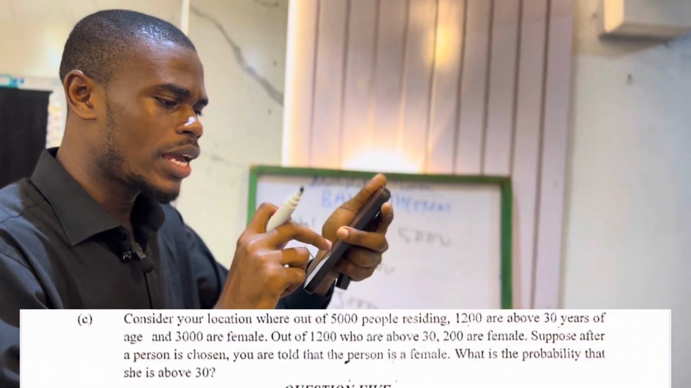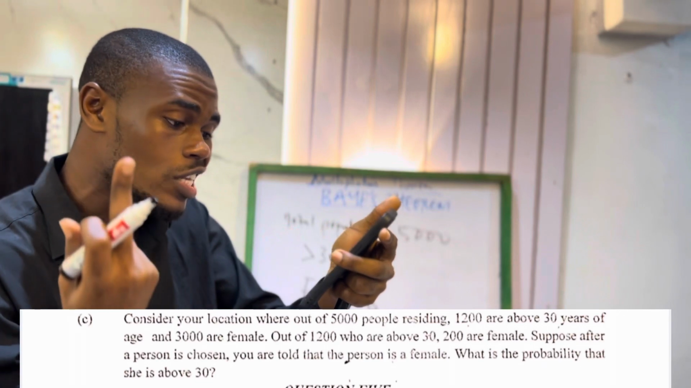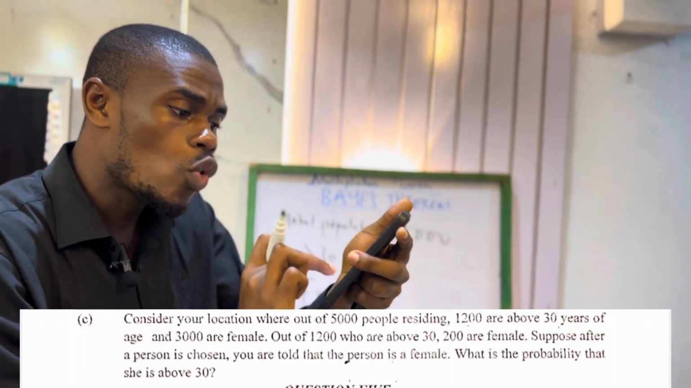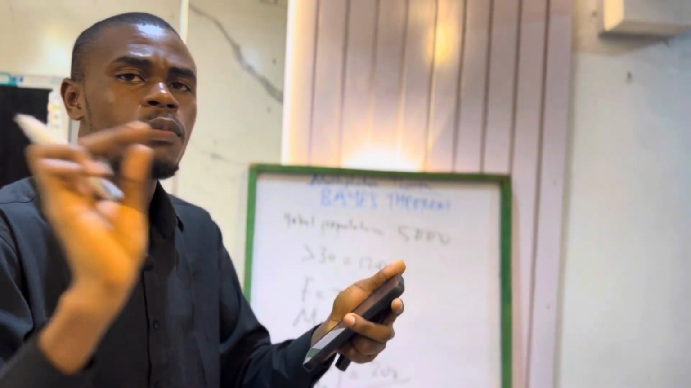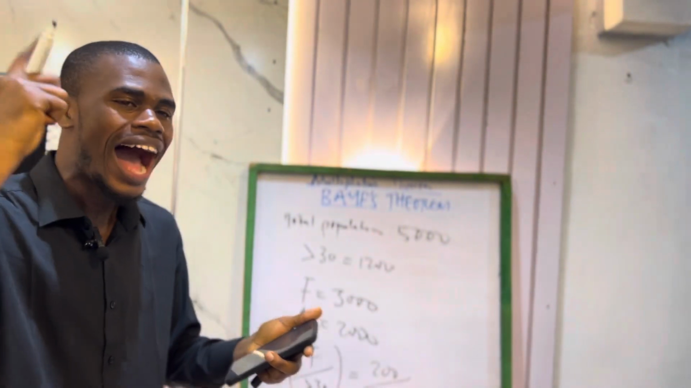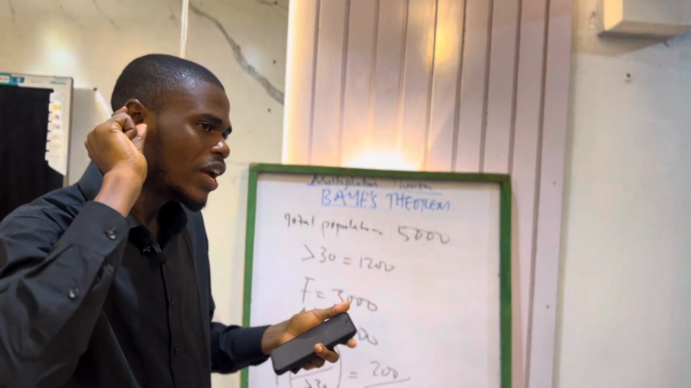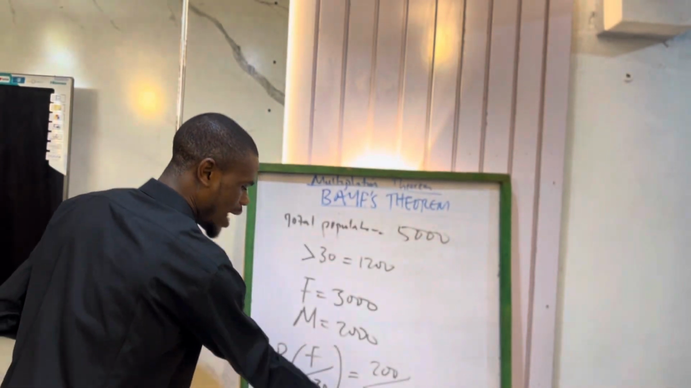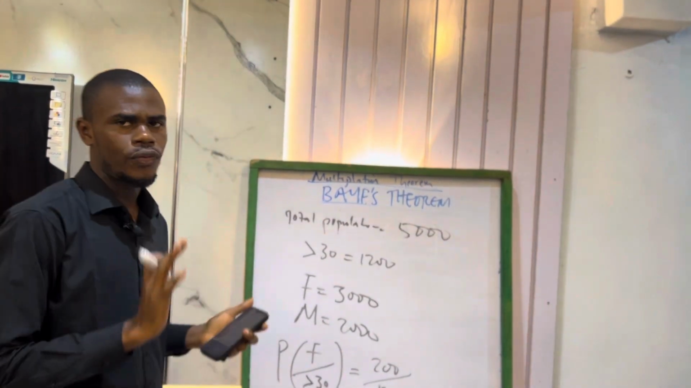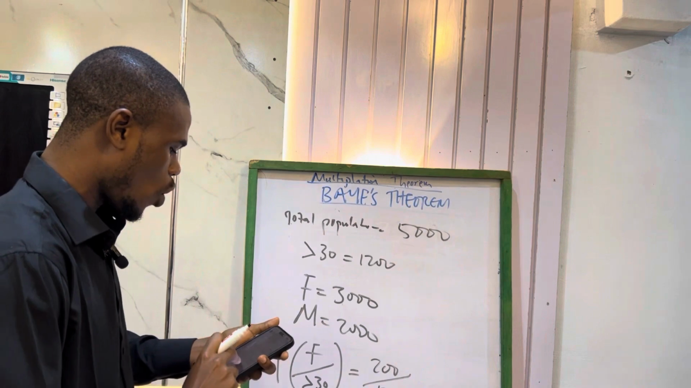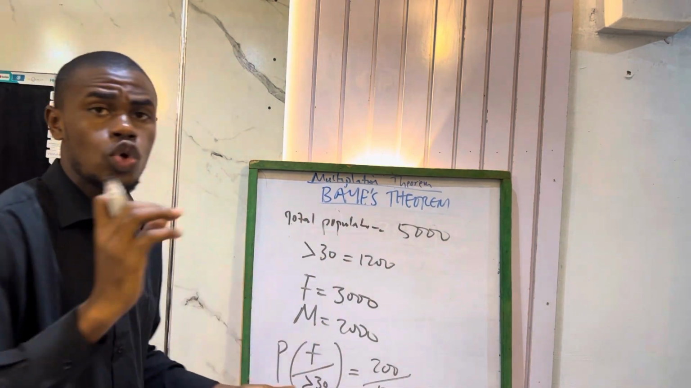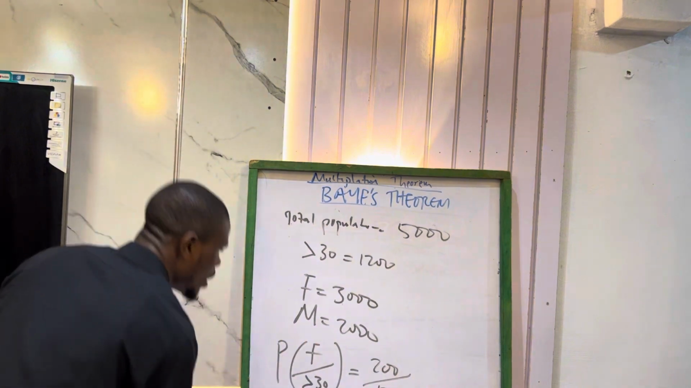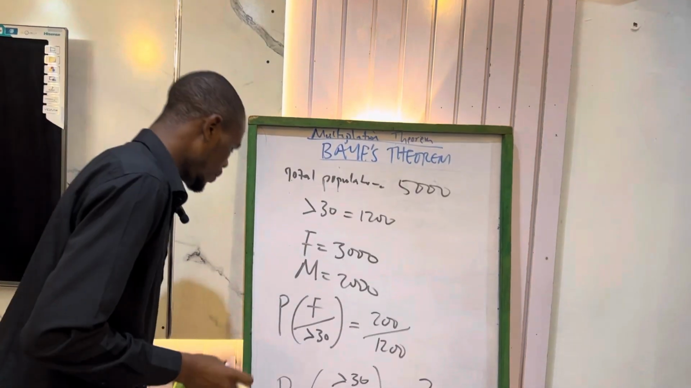Let me read the sentence so that you understand. They say suppose that a person is chosen and you are told that she is a female. Then what is the probability that she is above 30? That's what you listen to, the last sentence: above 30 given female. This is what they say you should find. We know the terms we are given, so we know how to proceed. Now you just go straight to Bayes' equation and you get your answer. We'll be very fast on that.